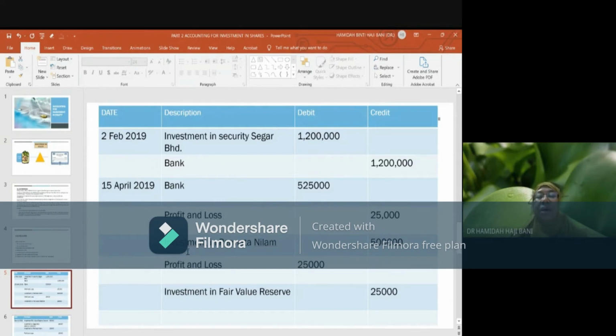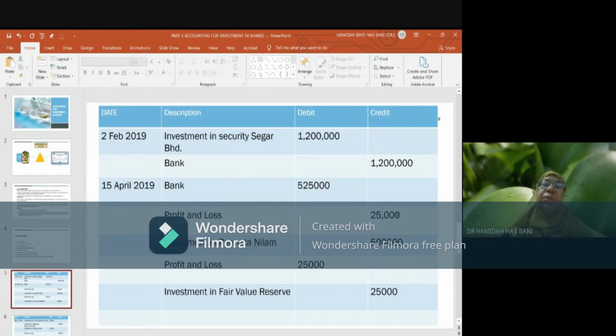Whereas the investment account needs to be credited with the cost. What is the cost at the beginning of the period, or the carrying value of the investment at the beginning of the year, which is actually 5 ringgit times 100,000. So you will have 500,000. This will be credited to investment in Permata Nilam, 500,000, and the difference between the money received for the sales of shares and the cost of the shares will be recognized as profit. So you know that the profit is actually 25 cent multiplied by 100,000, which is 25,000.